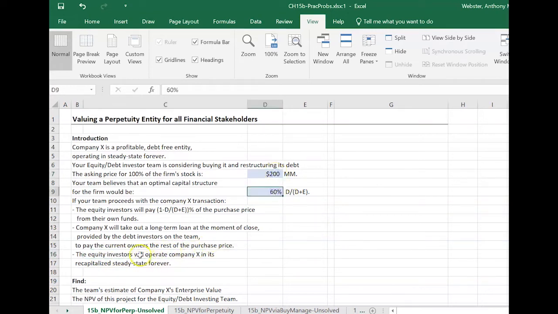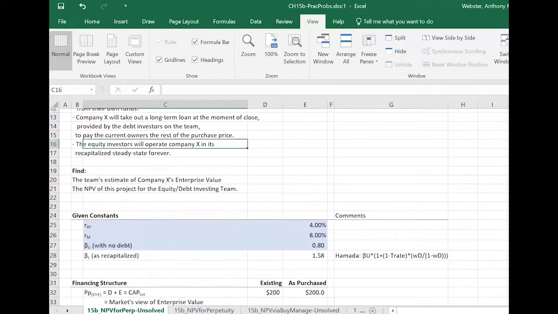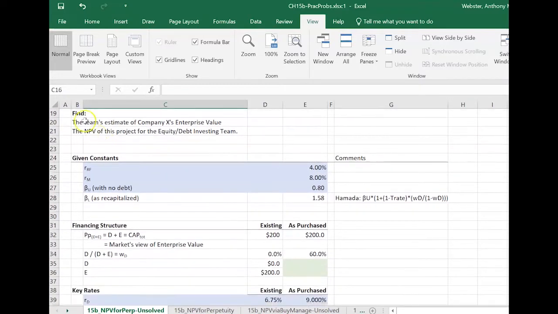The firm is going to stay in its steady state with its new capital structure forever. The equity investors will enjoy that, and the debt investors will just keep renewing the loan on the same terms until the end of time. So what we want to find here is the team's estimate of Company X's enterprise value, which is going to be separate from the market's estimate. And we're going to look at the NPV of the project for the entire team and see if it's a good project for the team.